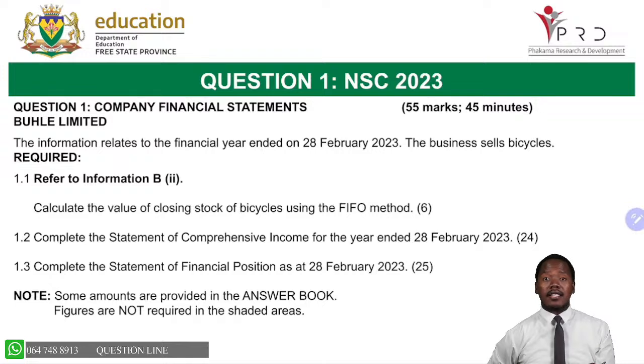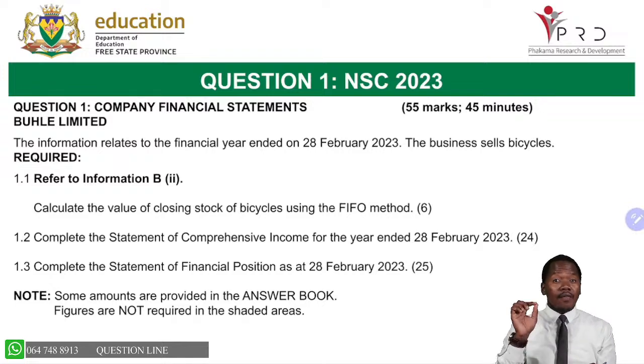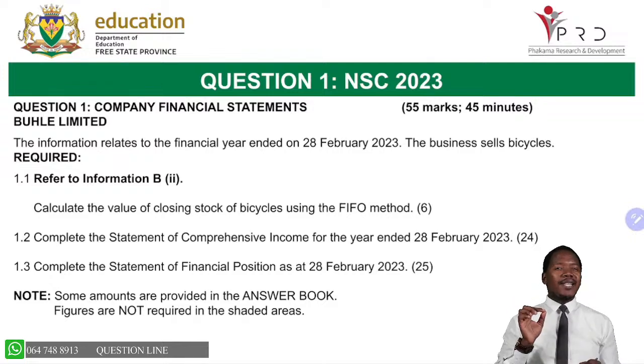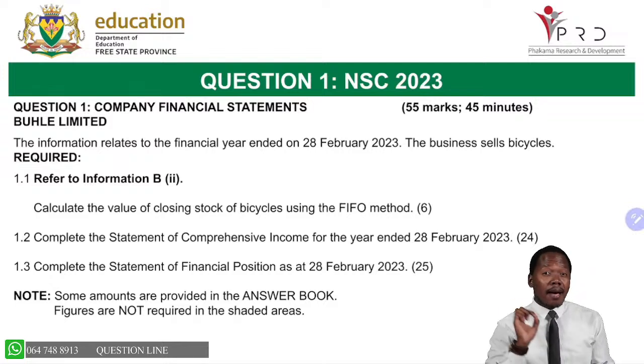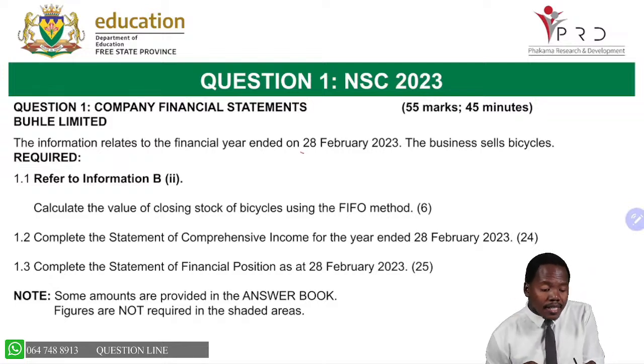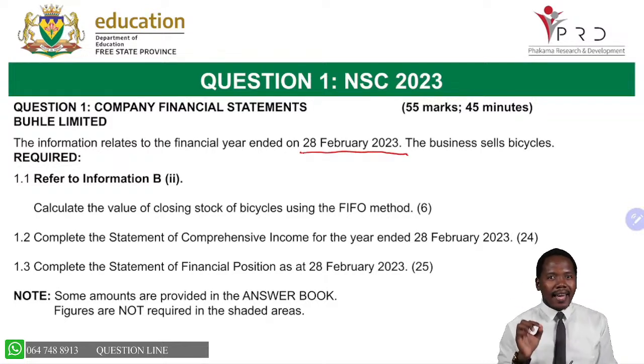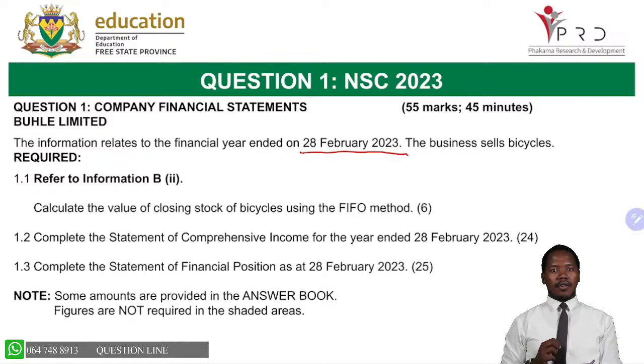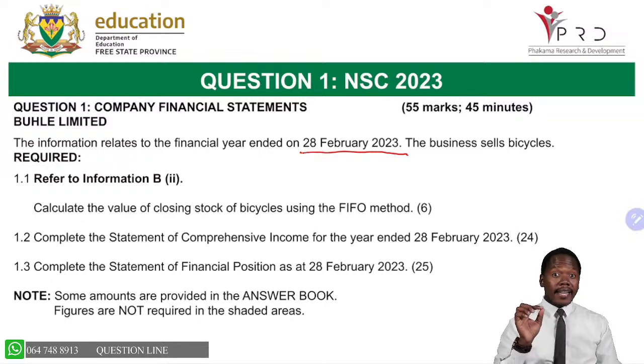The business sells bicycles. I would advise you, grade 12s, that whenever you're dealing with this question, you must always work smart. How do I work smart? If I see something important, I underline, I highlight. You are allowed to underline and highlight on your question paper. So you are going to highlight or underline what is important.